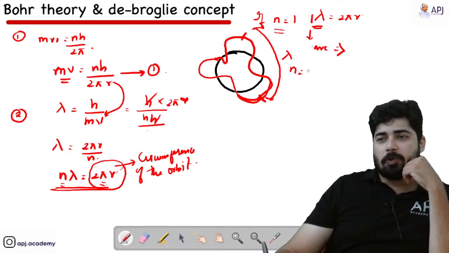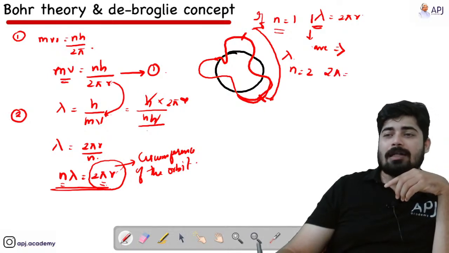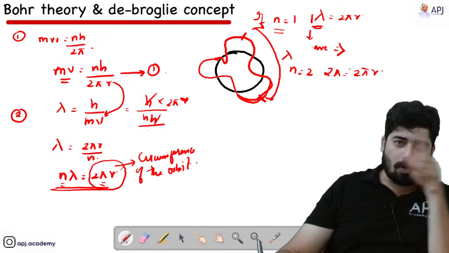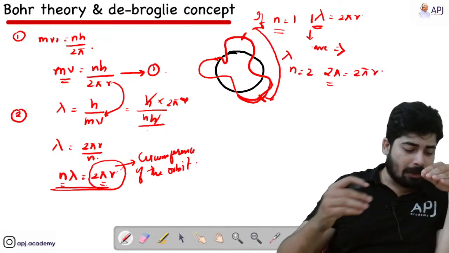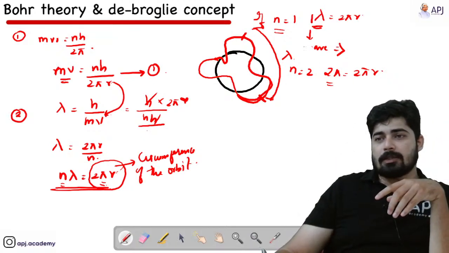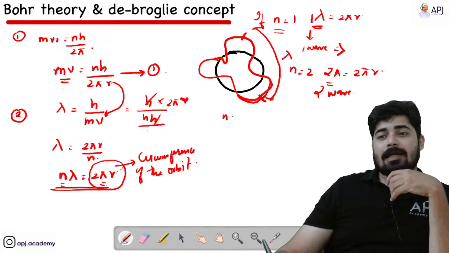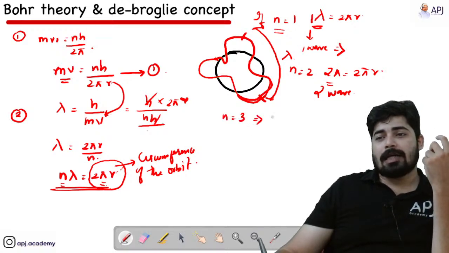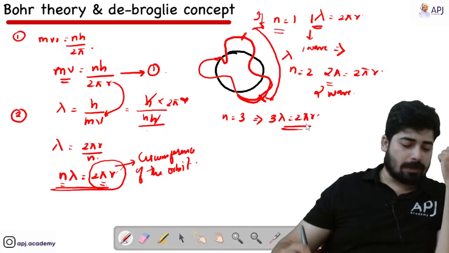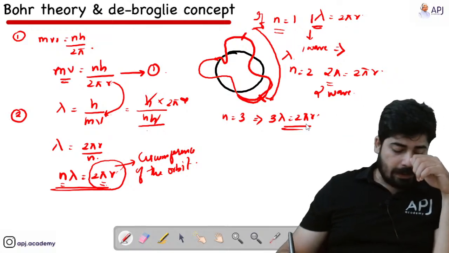If n is equal to 2, that means if the electron is present in the second orbit, then 2 lambda will cover the whole of its circumference. That is 2 lambda means it requires 2 wavelengths, 2 waves. Here it is one wave, and here it requires 2 waves to cover the total circumference. And if you are considering n equal to 3, that is the third orbit, then 3 lambda will cover the whole circumference of the third orbit. So that is the concept regarding Bohr theory and de Broglie.